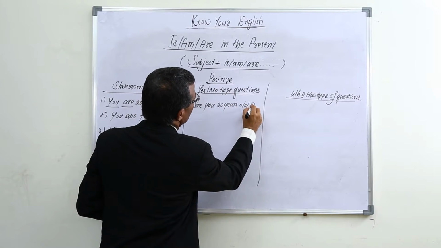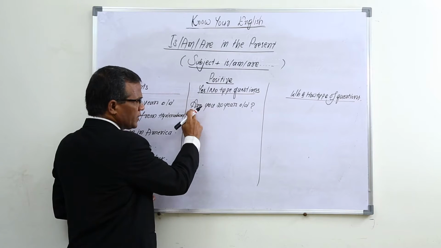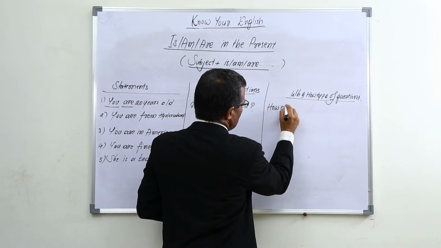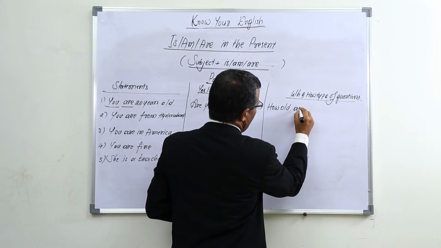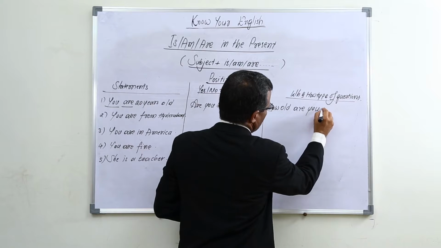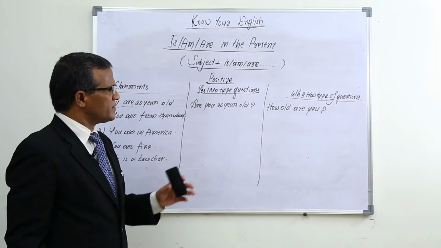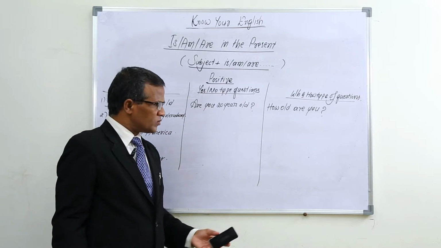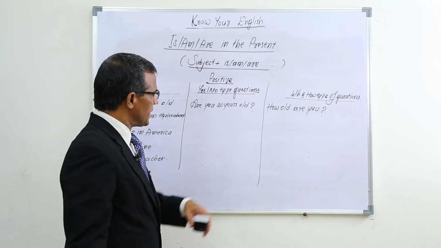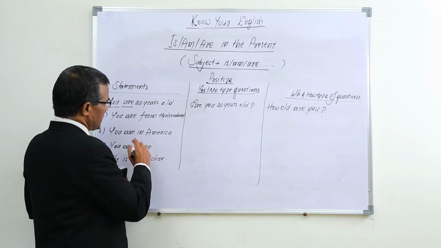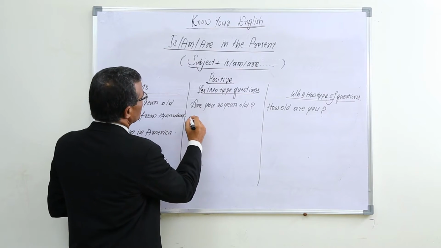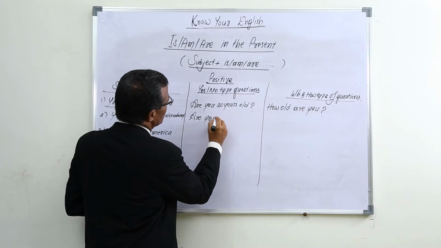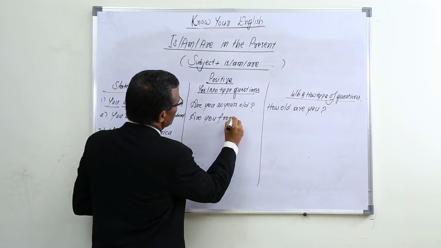Are you 20 years old is the question. Before this, "are you", if you use "how old", "how old are you" is a WH question. The answer for that is I am 20 years old, I am 10 years old, I am 15 years old, like that we can say. In the case of "you are from Hyderabad", for example, by changing the order, "are you from Hyderabad"